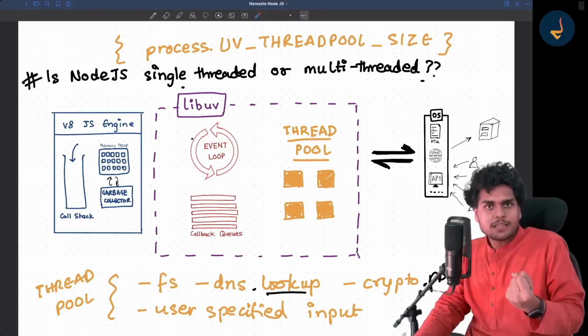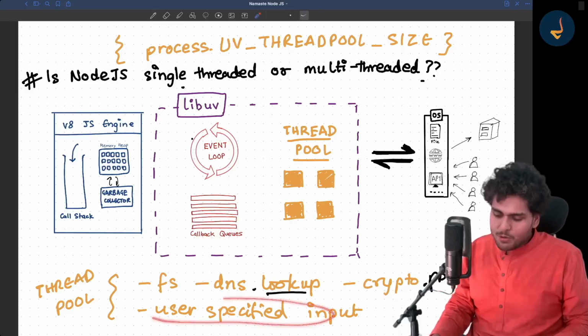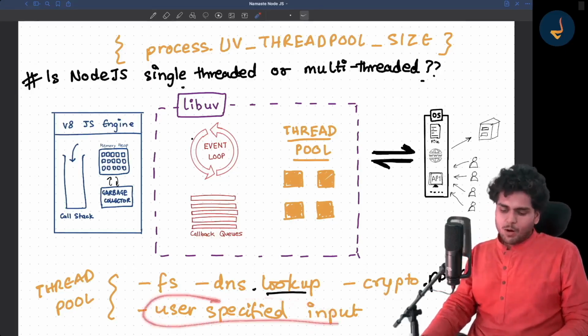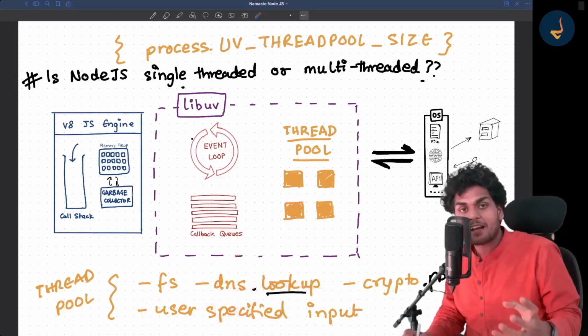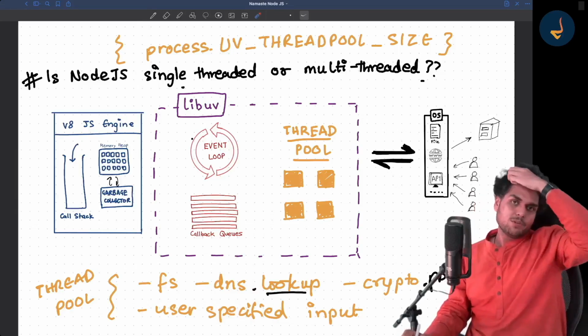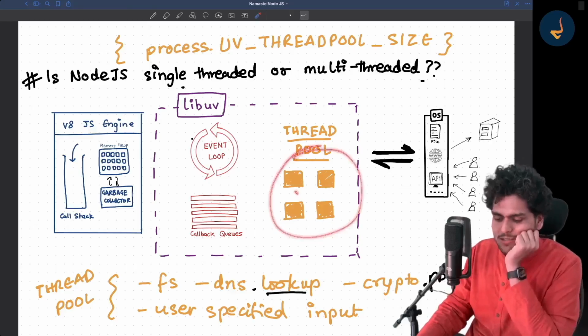It can block a thread. It is a heavy operation. And sometimes there is some user-specified input or some C++ code that needs to be run. Those things are offloaded to the thread pool by libuv. So this is how the thread pool works.